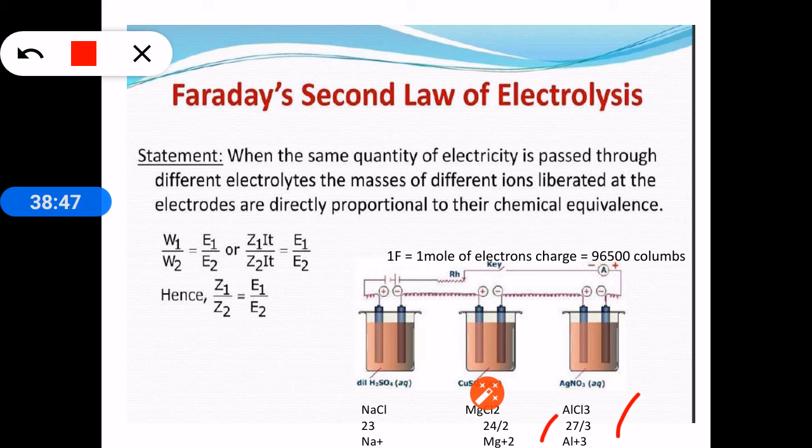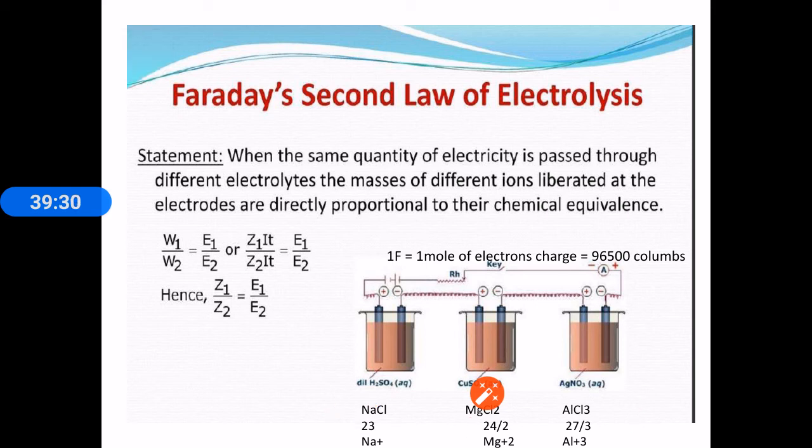So for sodium, 23 grams of sodium is deposited. For magnesium only 12 grams of magnesium is deposited, and for aluminium 9 grams of aluminium will be deposited. So the mass of the substance deposited at the respective electrodes is proportional to their equivalent weights. So if the equivalent weight is more, more substance will be deposited. This is the case if 1 Faraday of electricity is passed. If 2 Faraday of electricity is passed, all this is multiplied by 2: 23 into 2, 12 into 2, 9 into 2 grams of aluminium will be deposited.